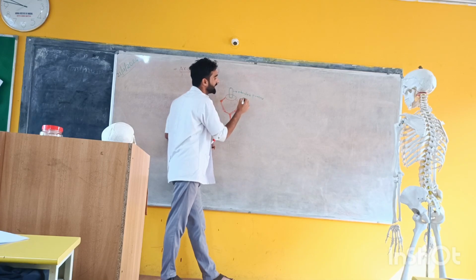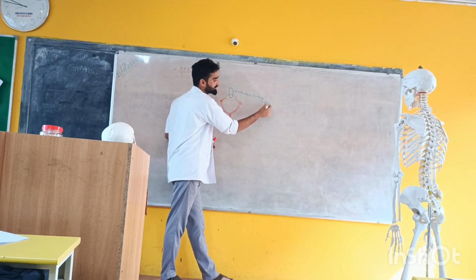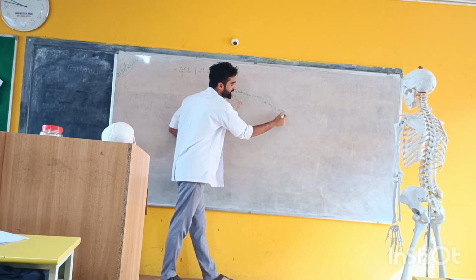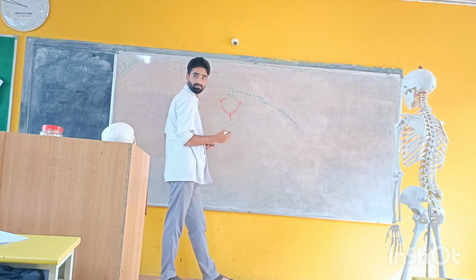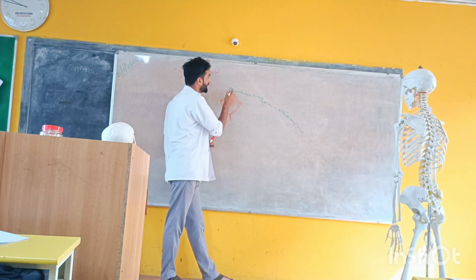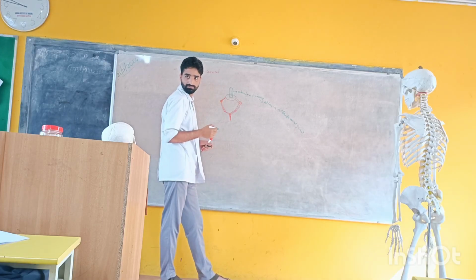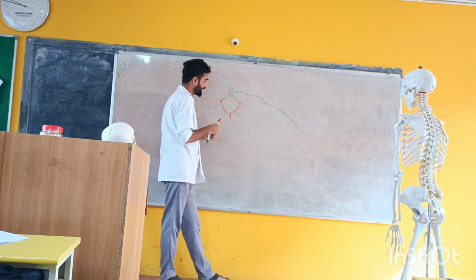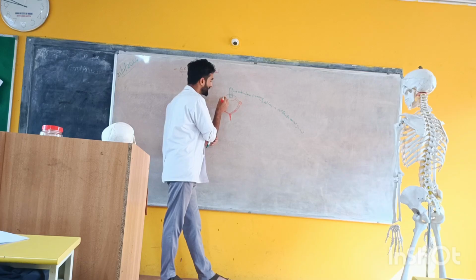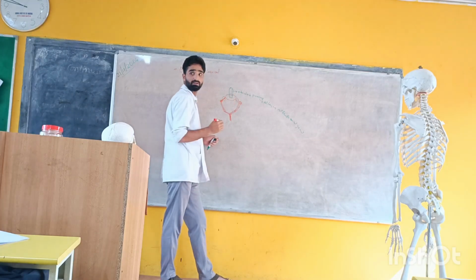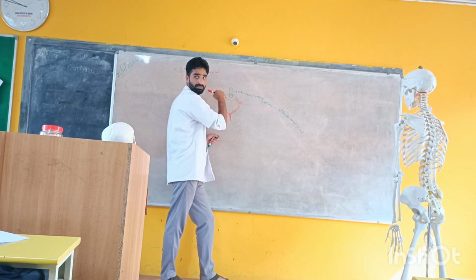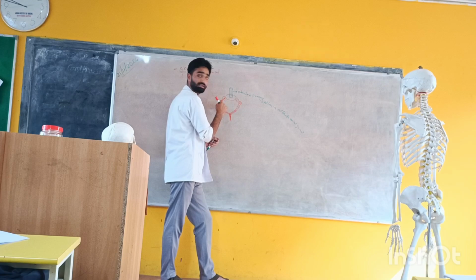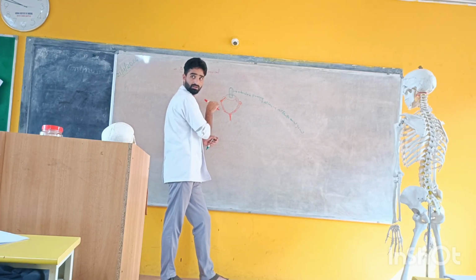It forms a joint with the atlas, and that joint is known as the atlantoaxial joint. I have discussed the atlantoaxial joint. There are superior articular facets, which get attached with the inferior articular facets of the first vertebra, atlas. Below that there are inferior articular facets, which get attached with the superior articular facets of the third vertebra.